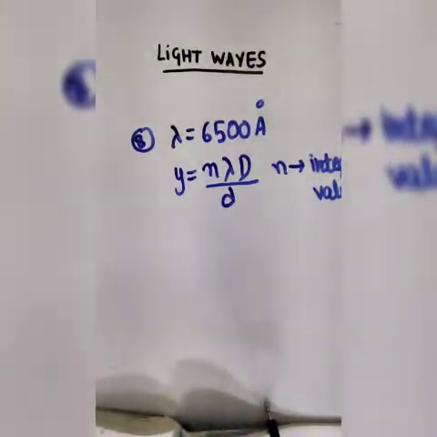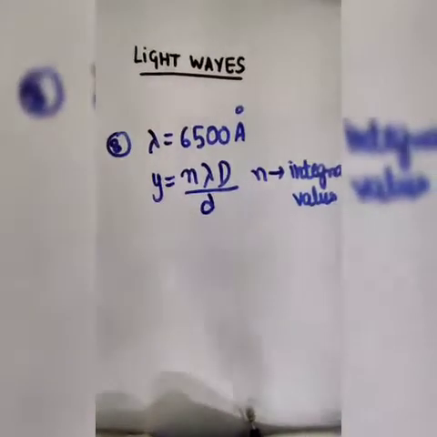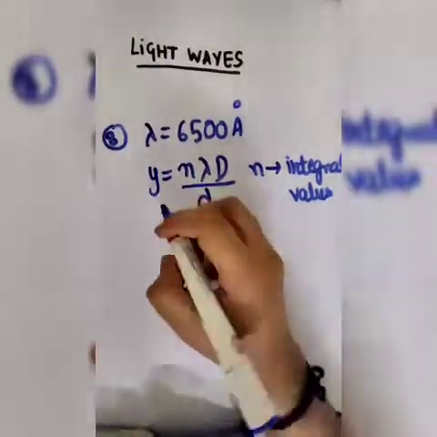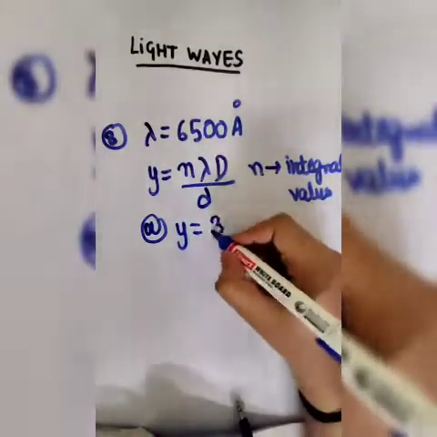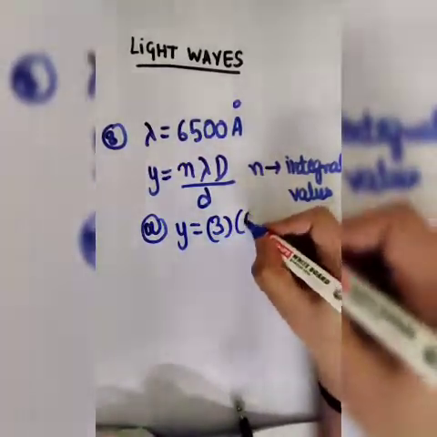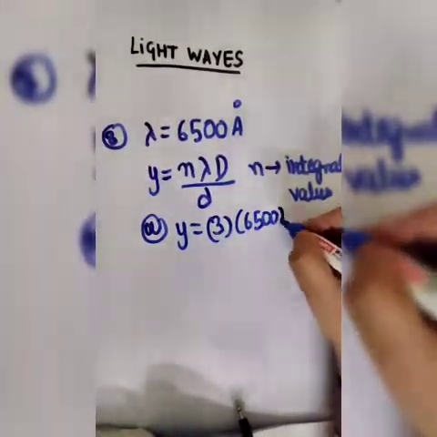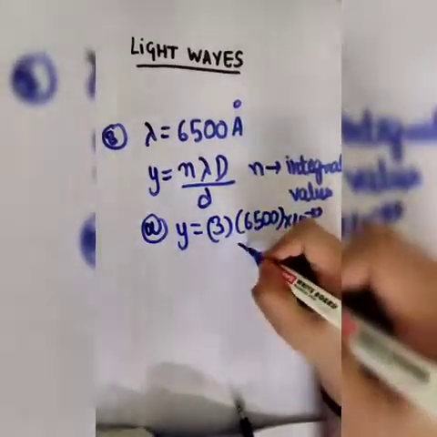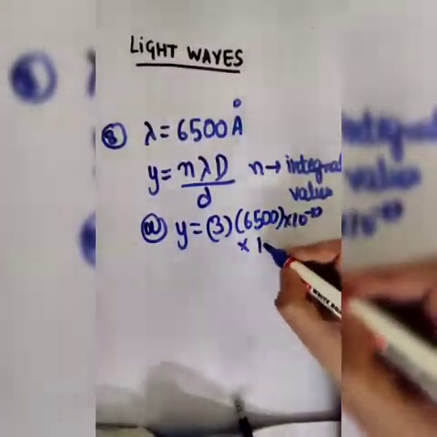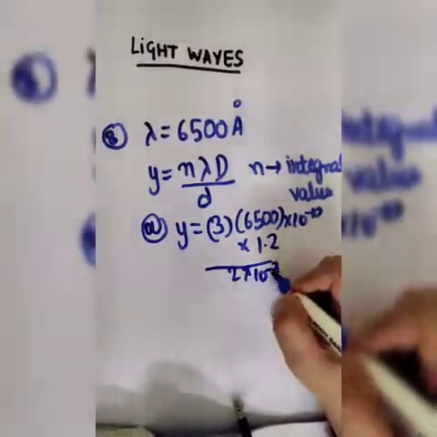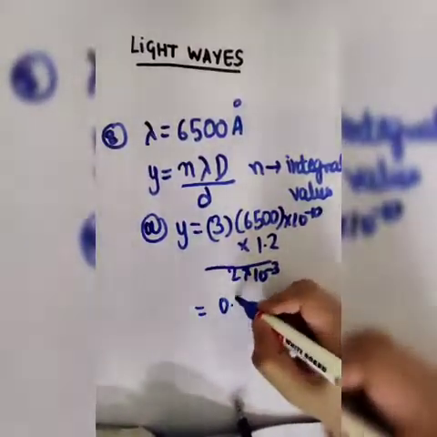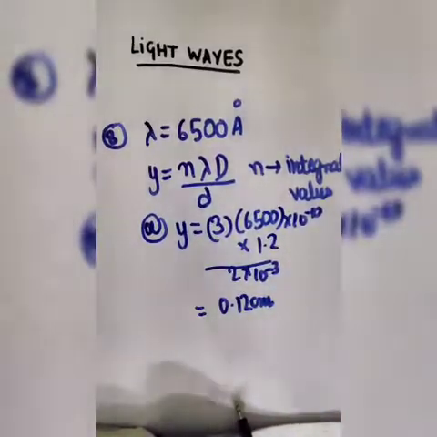So in the first part, substituting all the values, n is 3, lambda is 6500 into 10 power minus 10, capital D is 1.2 meters, and small d is 2 into 10 power minus 3. The value would come out to be 0.12 centimeter.